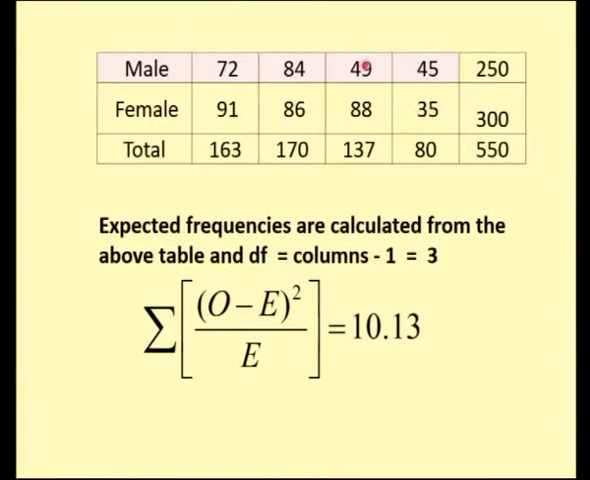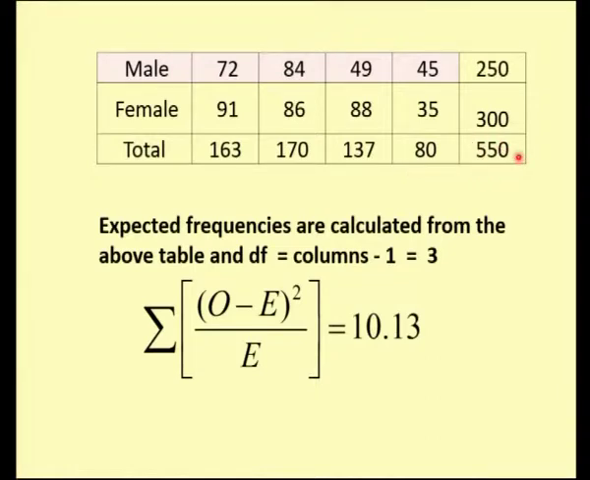These are my observed values, which I have put in the form of a table, and I need to find the expected frequency for all these observed frequencies. As I told you, it is very easy. What you have to do is find the row total and the column total. The row totals are 250 and 300, and the column totals are 163, 170, 137 and 80. My grand total is 550.